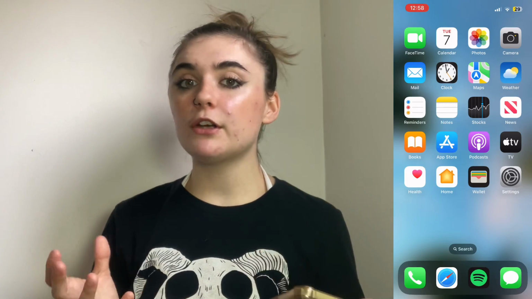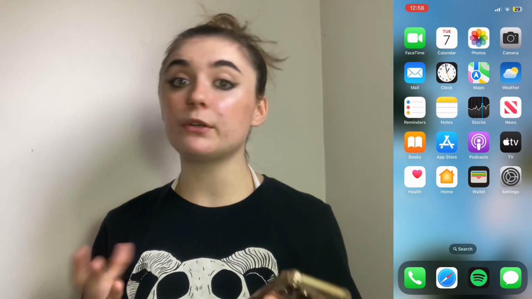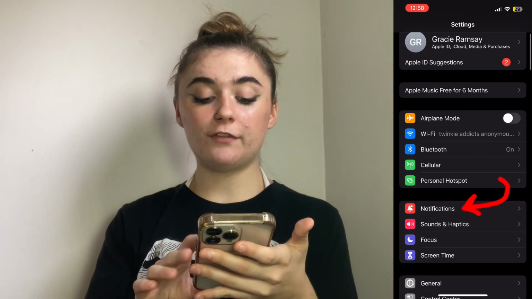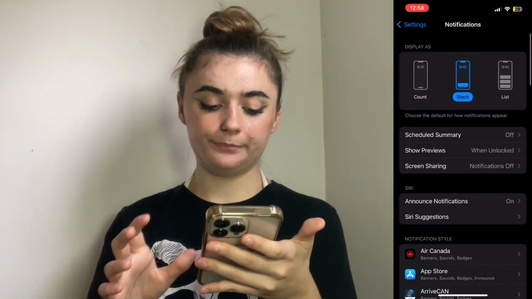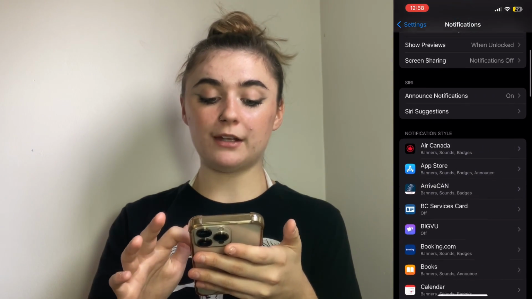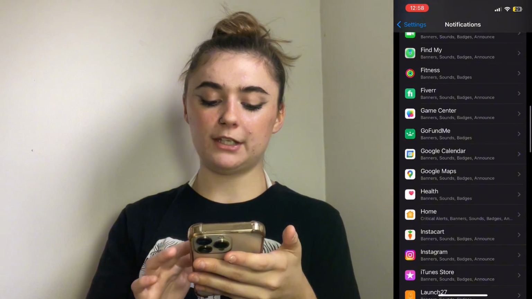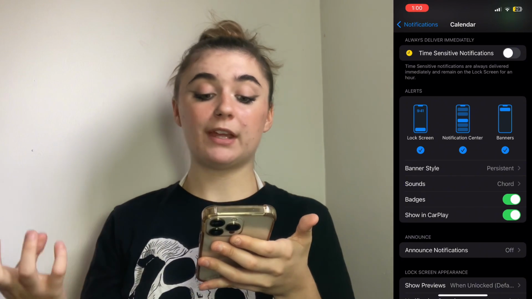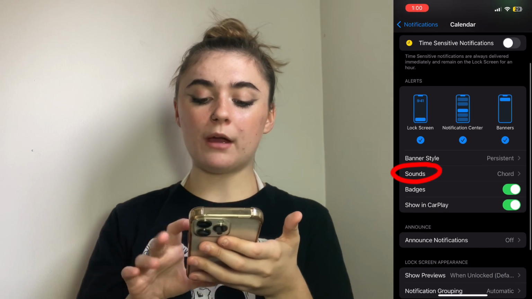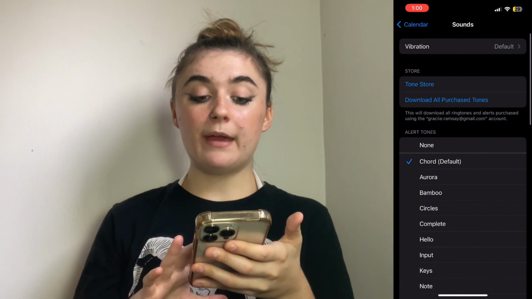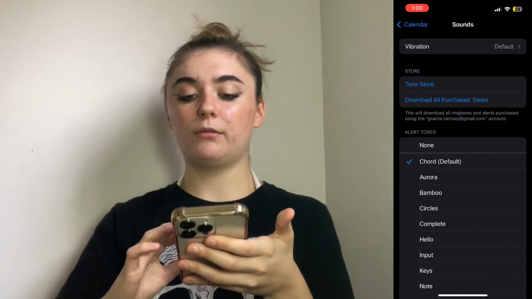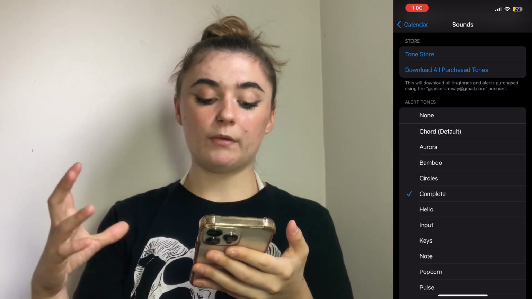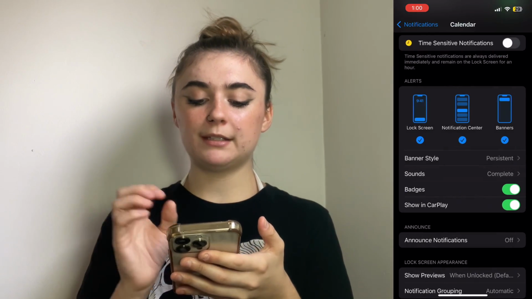To change the ringtone for different apps that you have or notifications, you're going to go into your settings, then you'll find notifications, and you'll click on that. Scroll down here, you're going to find all of the apps that you have. Once I have the app that I want to change the notification sound on, we're going to scroll down, click on sounds, and then it's going to give you the whole same ordeal, all of these things that you can choose from. And once you have the one that you want, you'll click out of it and it's changed for you.